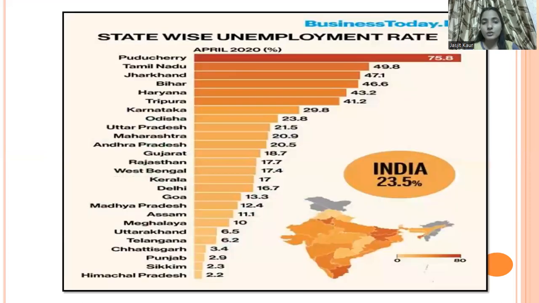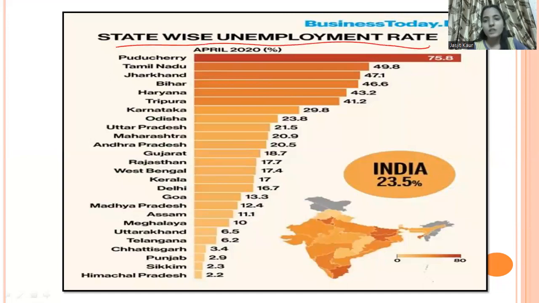Okay. So now students, first here I have one graph for you. You have to observe this graph and then tell me what is shown in this graph. Yes. So it is the state-wise unemployment rate of India. So now tell me which state or union territory is having the highest rate of unemployment. Yes, very good. So it's Pondicherry. And what about the lowest rate? Which state is having the lowest rate of unemployment? Yes, it's Himachal Pradesh because here we have just 2.2% of unemployment.